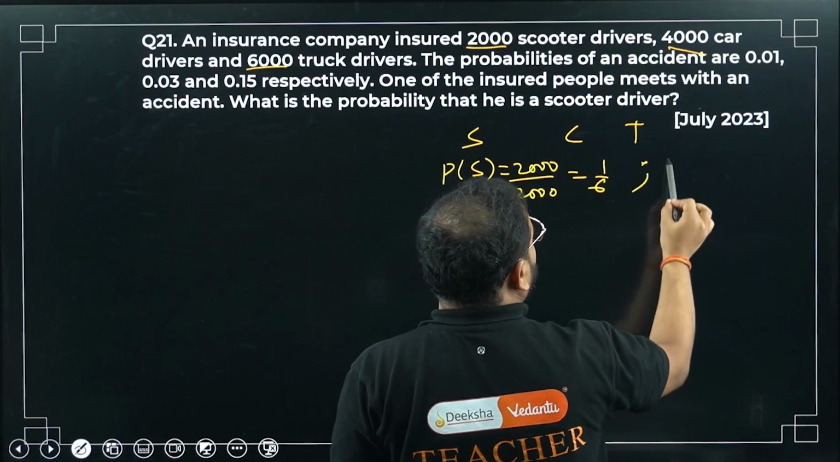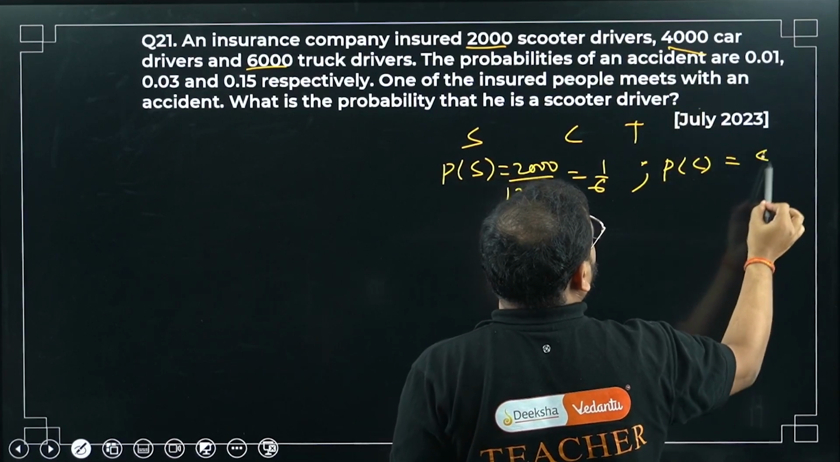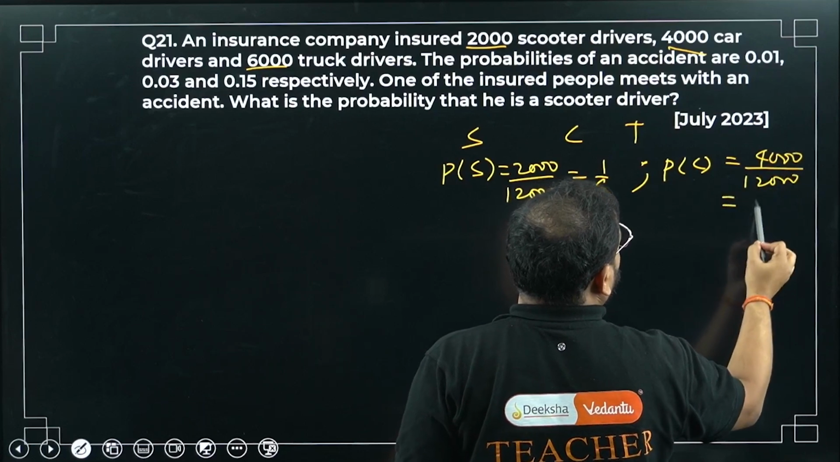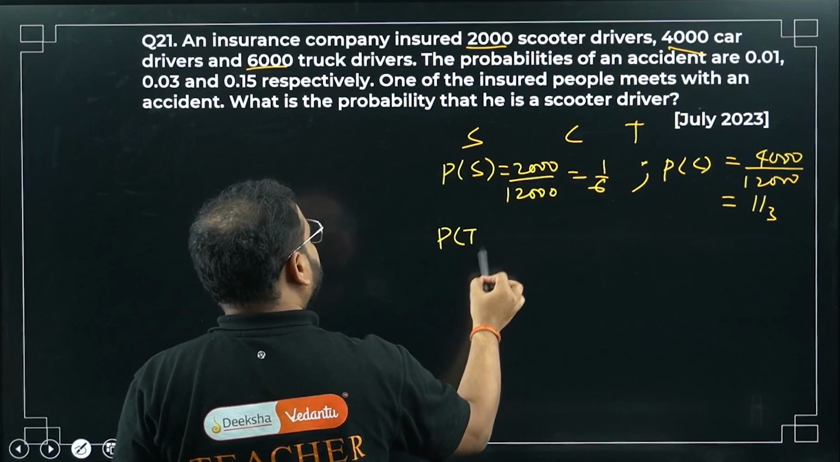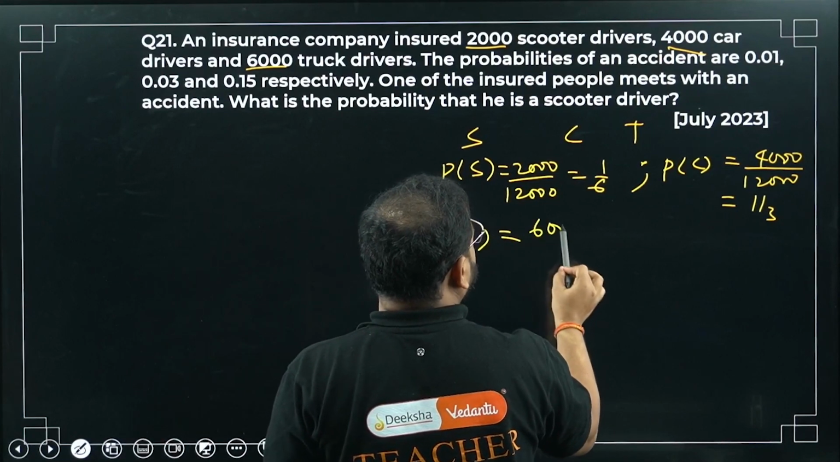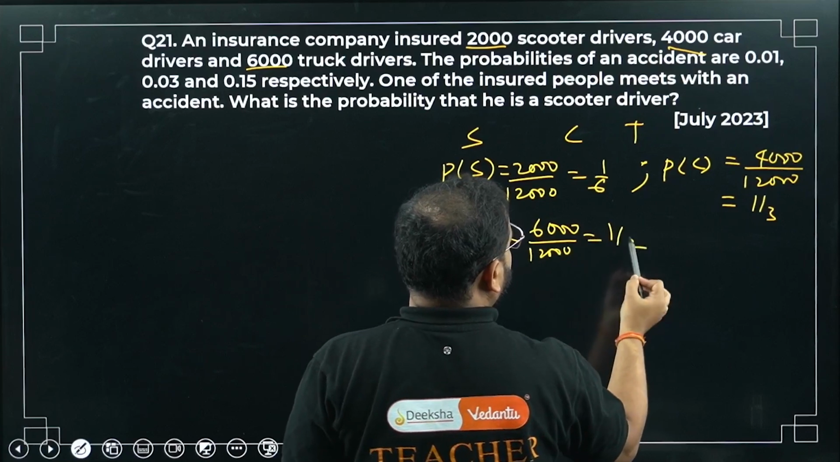Same. Look for probability of being a car driver. What is that? 4,000 by same thing, 12,000. So what is that? 1/3. Look for probability of being a truck driver. What is that? 6,000 by 12,000. So simply half. Okay, great.